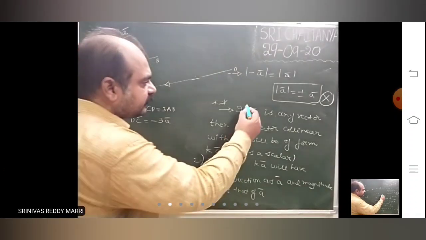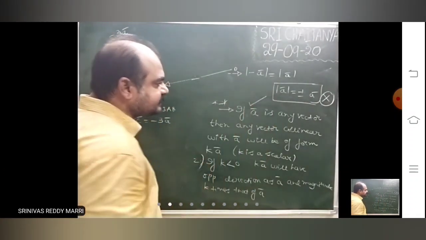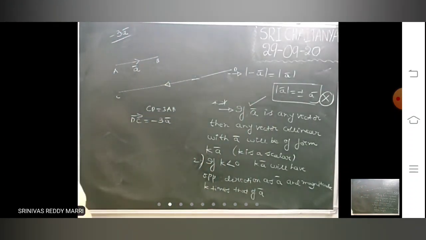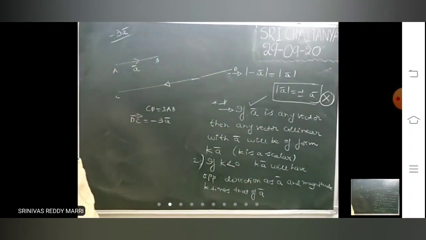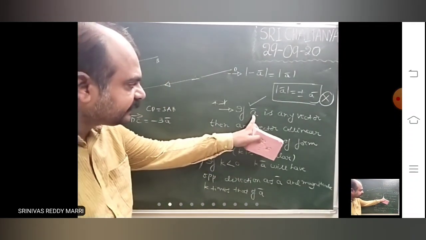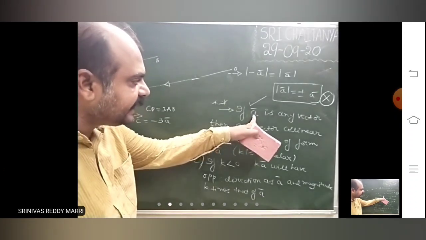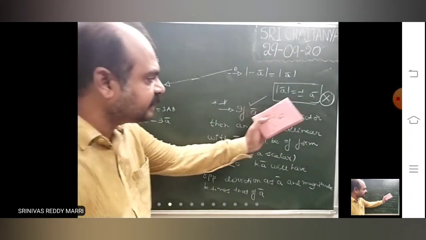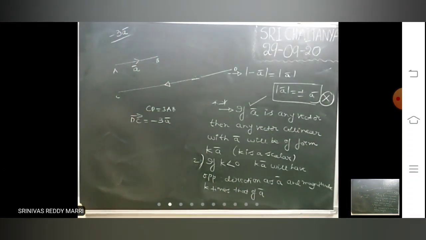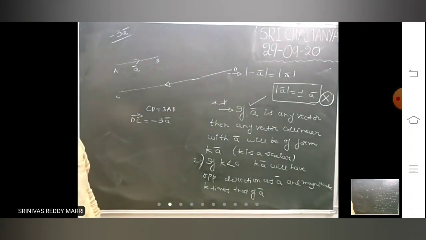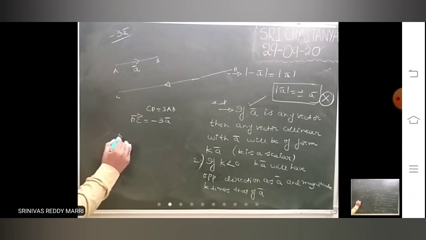That means if you want to write any vector in the same direction as a bar, write some positive constant into a bar. If you want to write a vector in the opposite direction to a bar, write some negative constant into a bar. Suppose look, one vector is there like this.